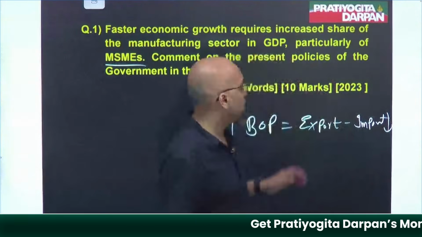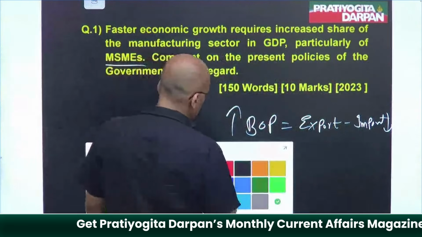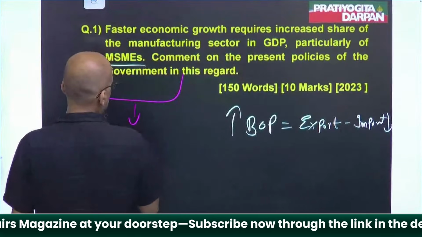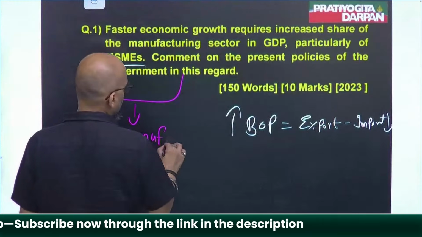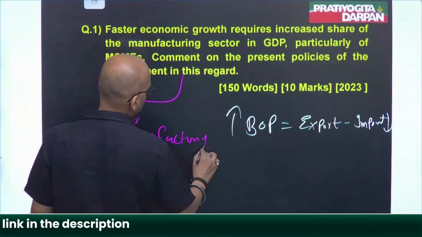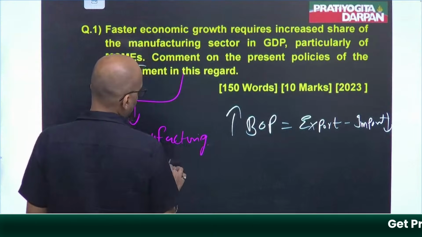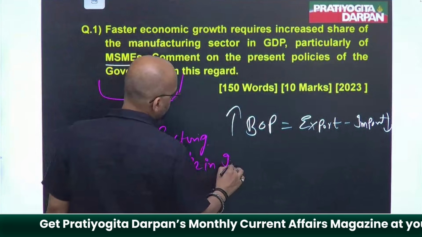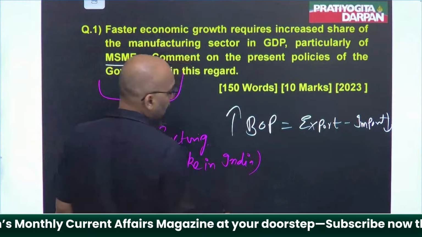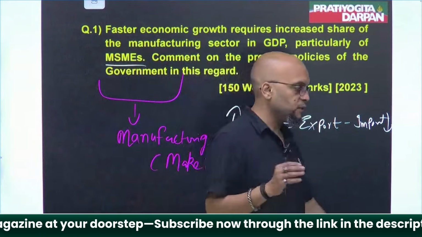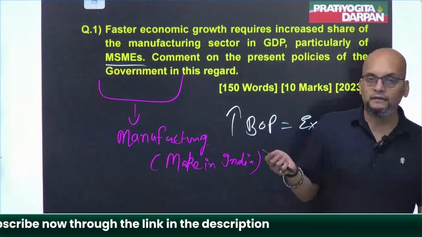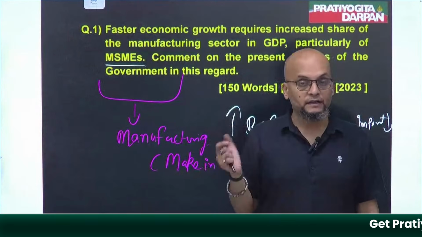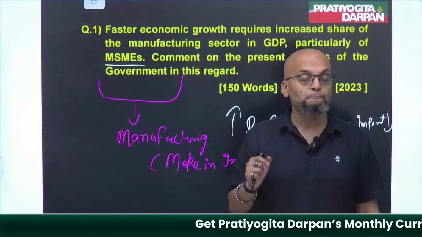Okay. So from here, what we observe, what the takeaway is, that a question was asked from the manufacturing sector, particularly due to the Make in India program. And Make in India, guys, is still very relevant. This year the GS paper has been conducted, but for next year as well, the Make in India program is very important and crucial.